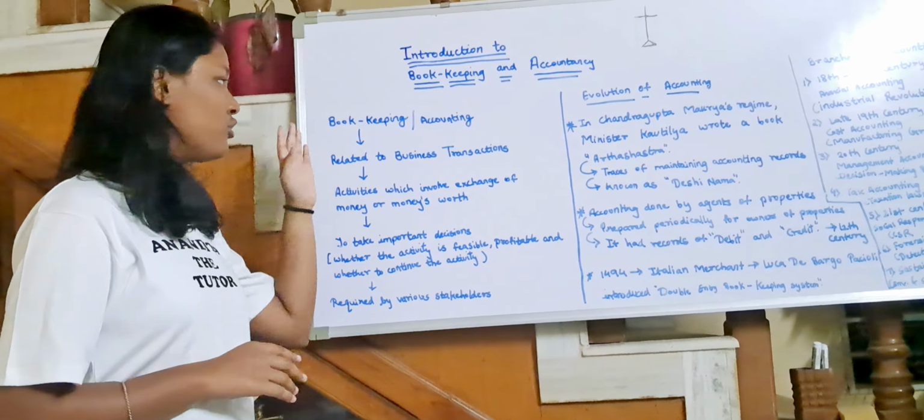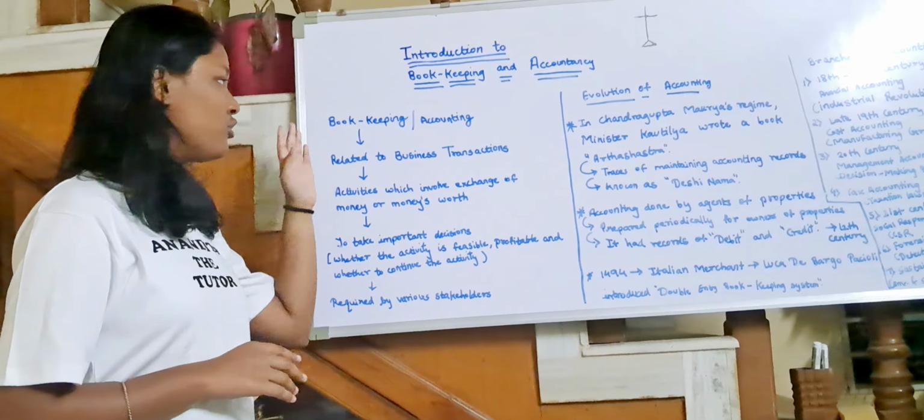Bookkeeping and accountancy both have the same meaning, but there is some difference that we will be learning in the future videos. Okay, so bookkeeping and accountancy both are related to business transactions. So all the businesses that we do, there are some activities that we do. So we buy products, raw materials, then we manufacture them into finished goods and then we sell it. Okay, so that purchasing, that production and that selling all have some expenses. We earn something and we spend our money also.